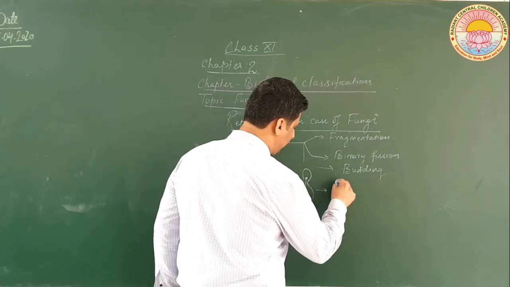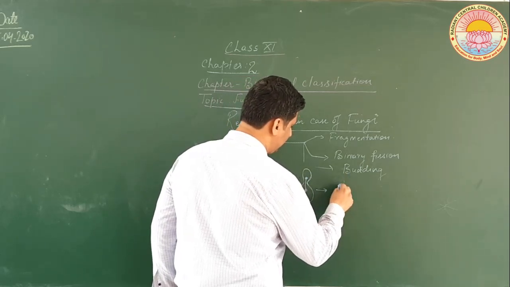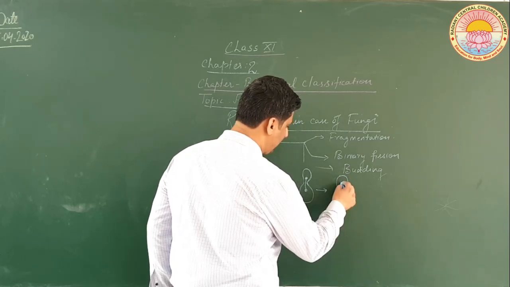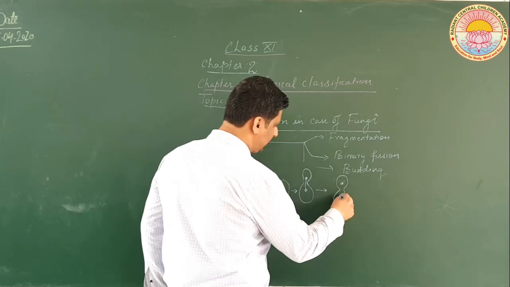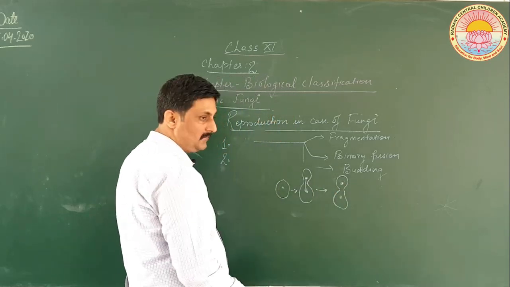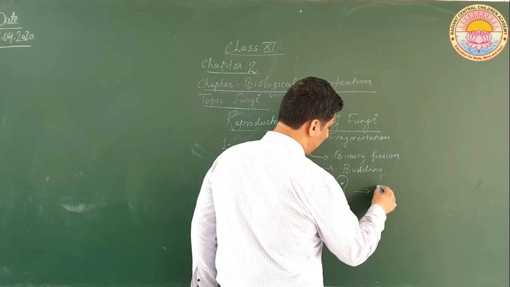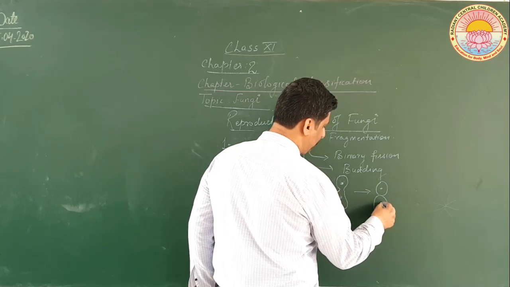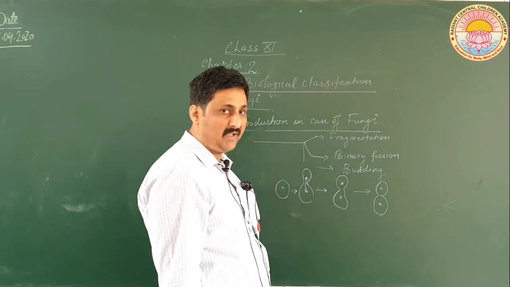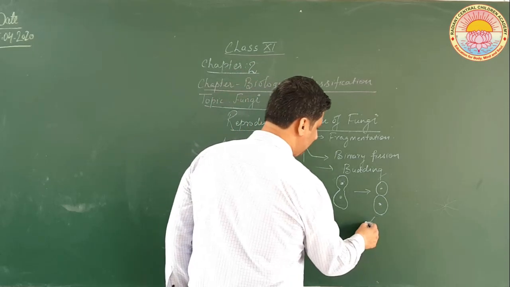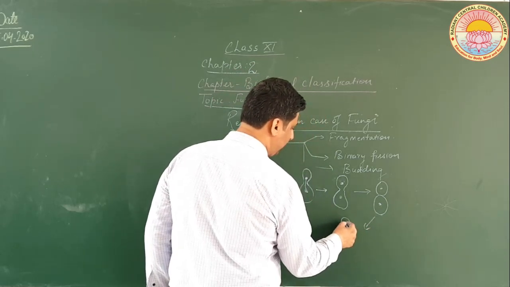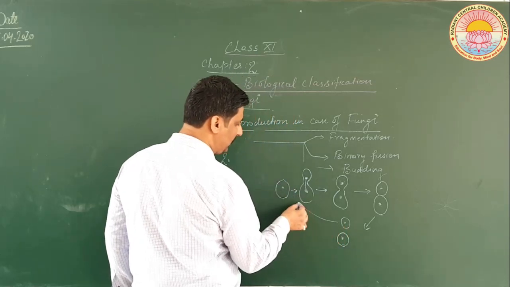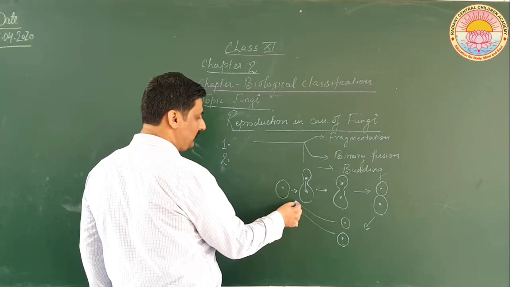After this, what is happening is, now this is getting separated, and then it is giving rise to two cells which are unequal but attached, and after some time these cells may get detached, and these two cells will again follow the same life cycle.